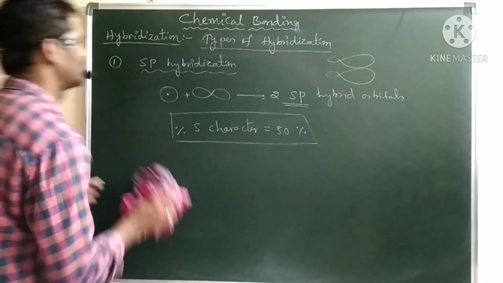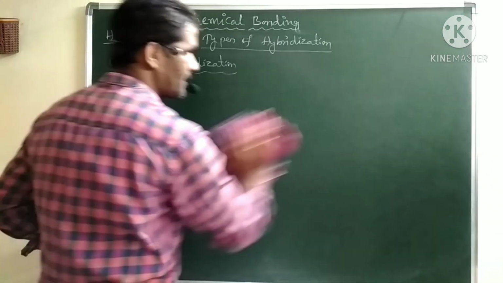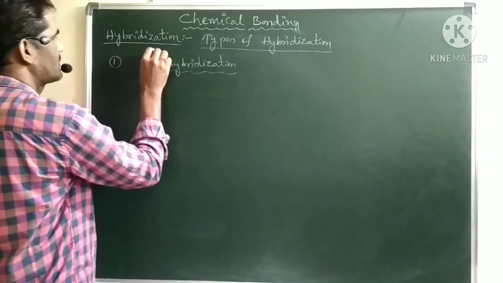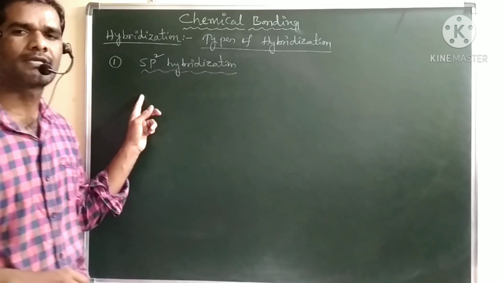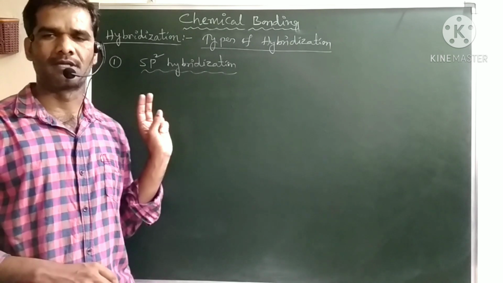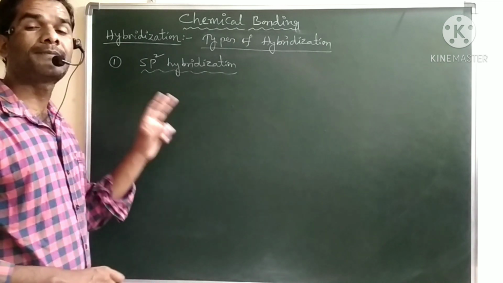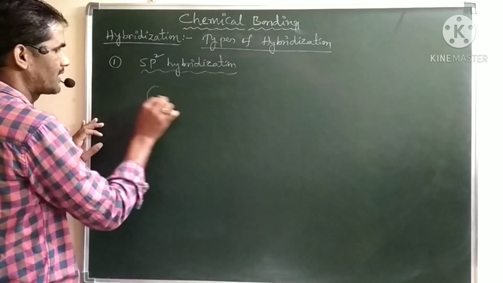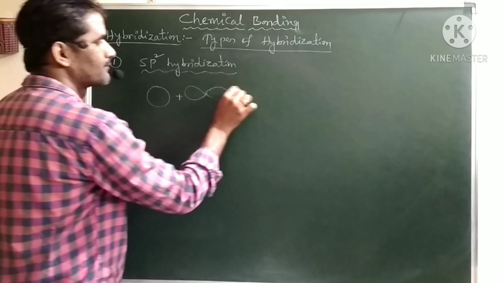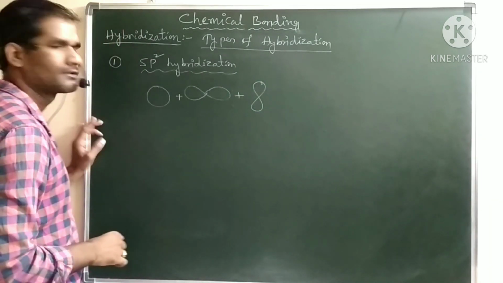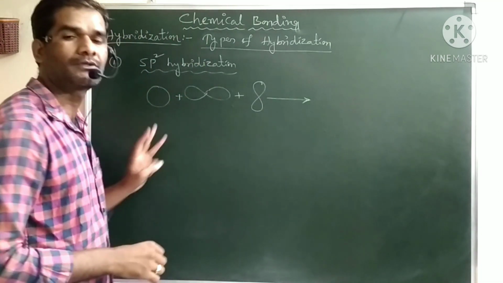The next type of hybridization we'll discuss here is sp2 hybridization. So how will sp2 hybridization form? The intermixing of one s orbital and two p orbitals of the same atom. They undergo intermixing and form three sp2 hybrid orbitals. So here, one s orbital and two p orbitals, a total of three atomic orbitals, undergo intermixing and form three hybrid orbitals.